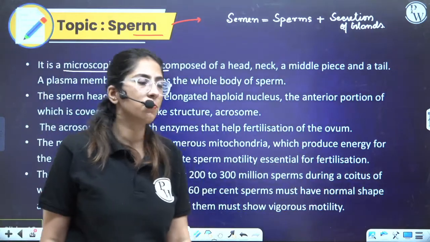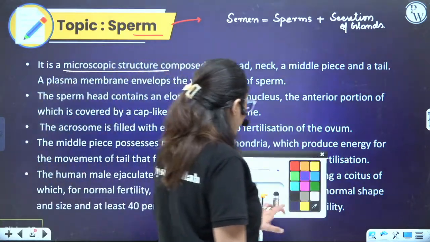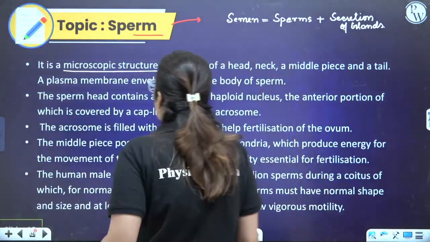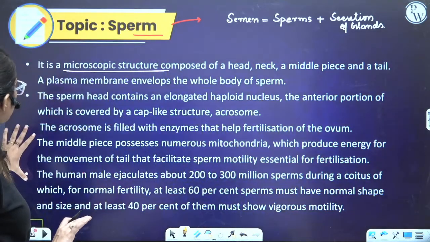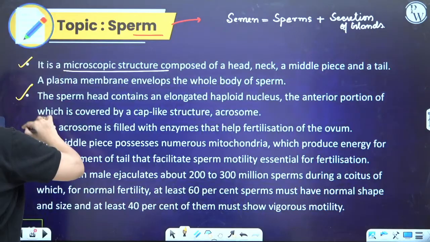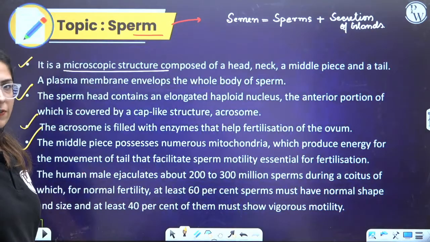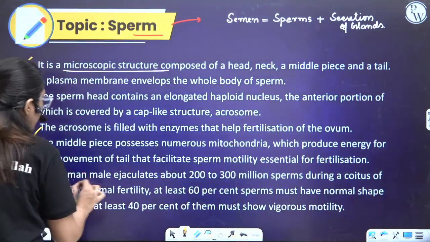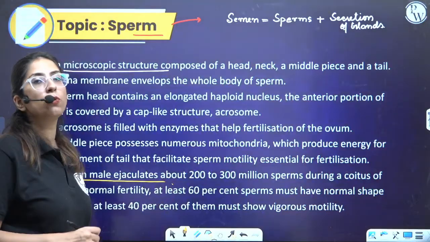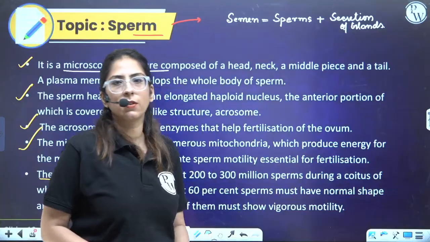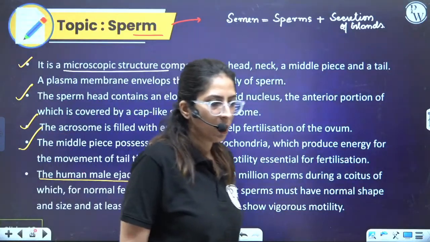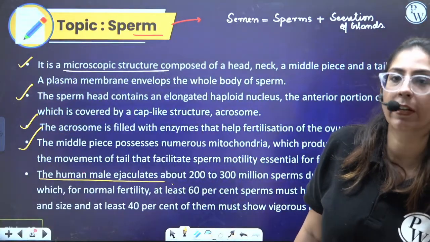So, what is the quantity of sperm which is being produced? Now, till this point we have done all these points. I have explained you this particular point, this is done, this is also done. Now, in human male, very important, 200 to 300 million sperms are present. So just imagine how many? Literally lots of.